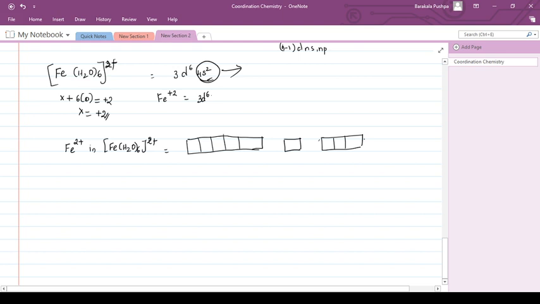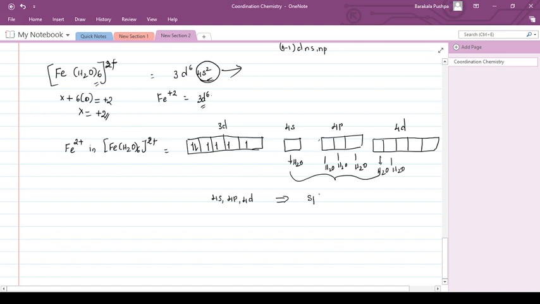So it keeps six vacant orbitals ready for the six water molecules to come and form bonds with the central metal atom. Here one water molecule comes, H2O, H2O, four are over, again next H2O, H2O. So the hybridization uses the 4s, 4p and 4d orbitals, that is sp3d2 hybridization.